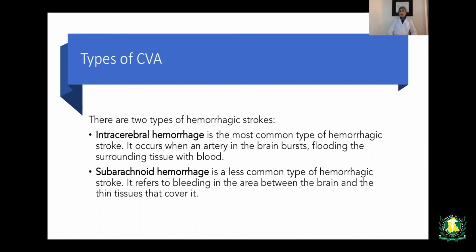The most common is the intracerebral hemorrhage, when an artery in the brain bursts and floods the surrounding tissue with blood. The subarachnoid hemorrhage is the less common type, and it refers to bleeding in the area between the brain and the thin tissue that covers it.